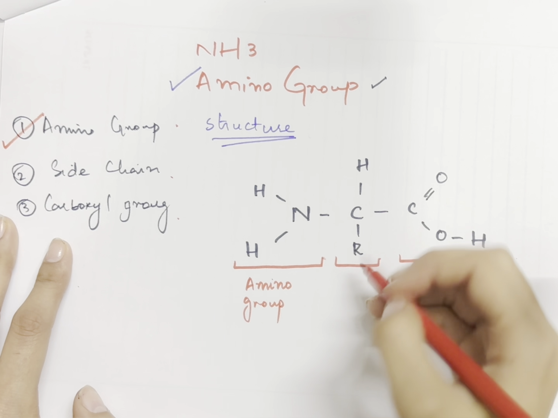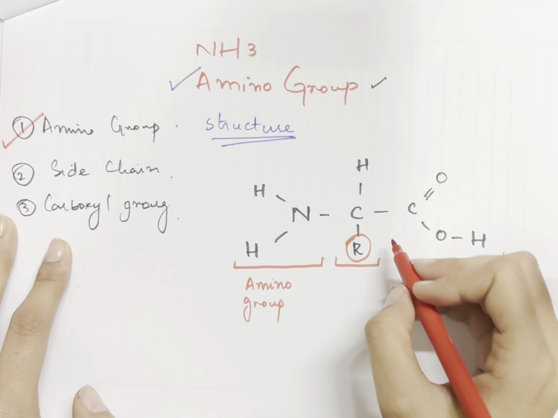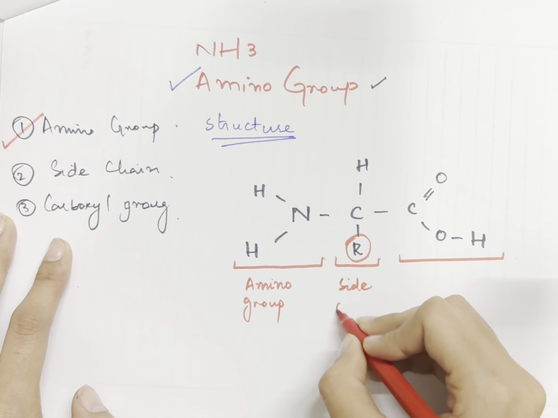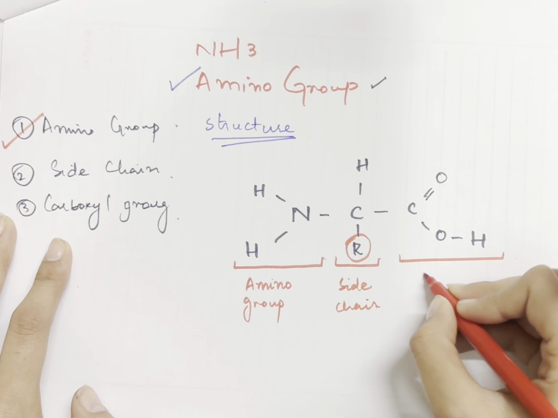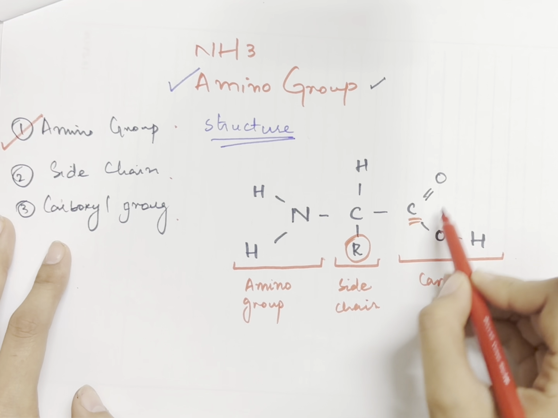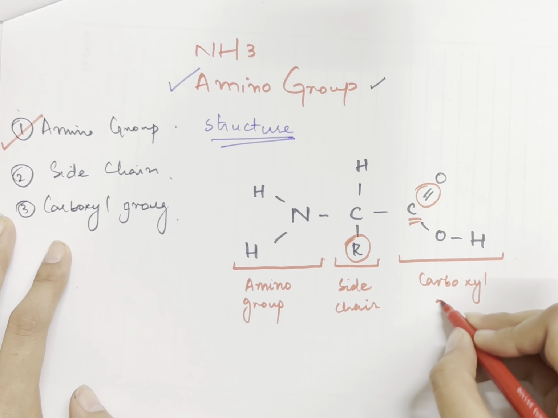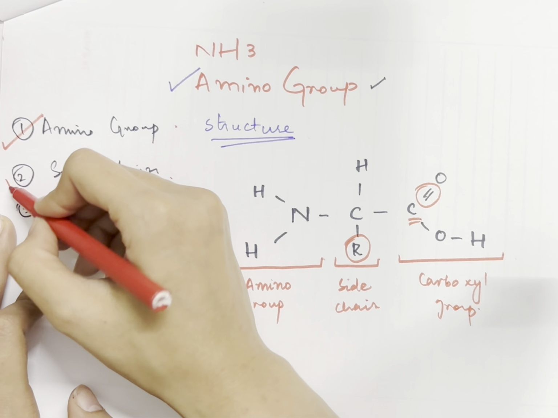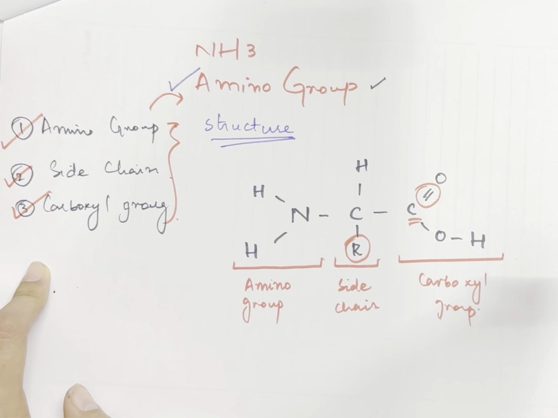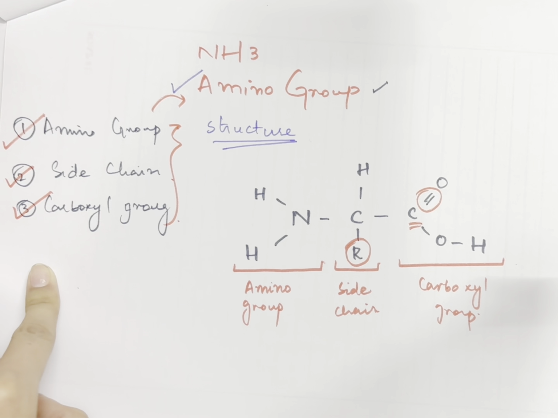Next we have the side chain. This R is basically termed as the side chain, and any functional group can be attached to this R. Thirdly, we have the carboxyl group: carbon, oxygen, and hydrogen. That means the carbon is double bonded with the oxygen. That is termed as the carboxyl group. So these three, the side chain, amino group and the carboxyl group, together make up the amino acid structure. We're going to talk about the amino acid structure in much more detail, and how it works in the excretion process, or what is the mechanism of the breakage of the amino group, in the further